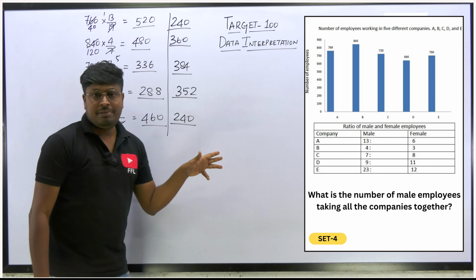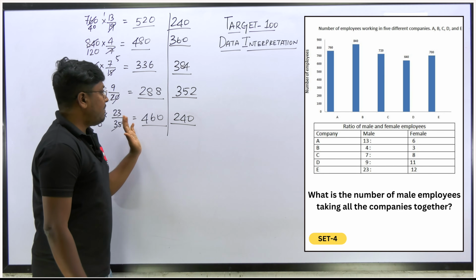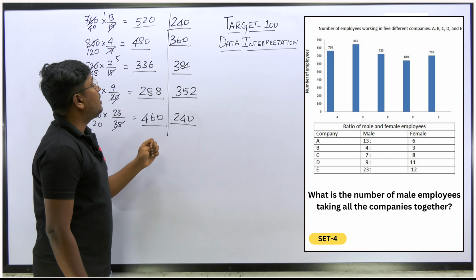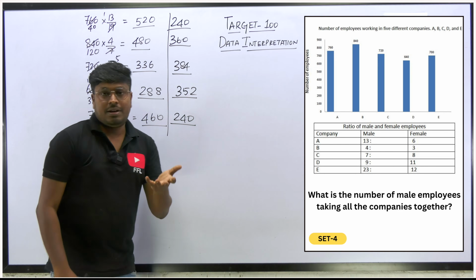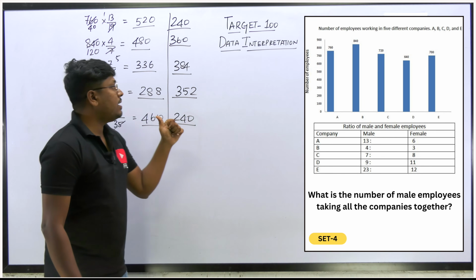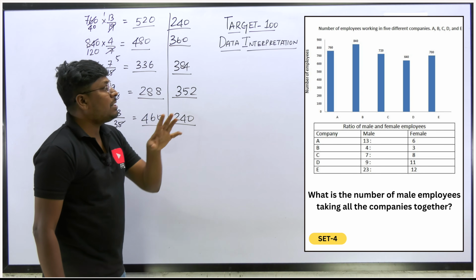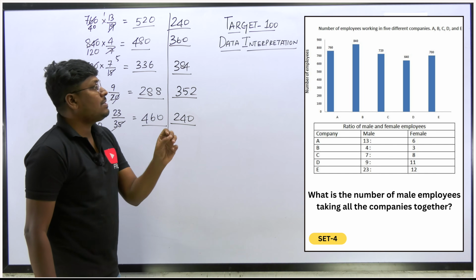So we have the total number of females and males in each company. When you are solving, try to cross check the answer. What is the first question? What is the total number of male employees taking all the companies?